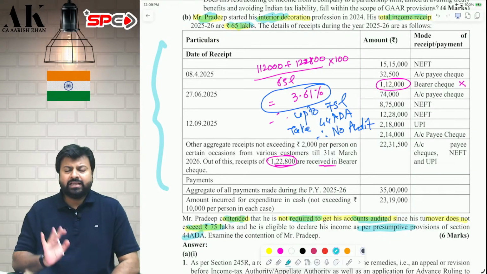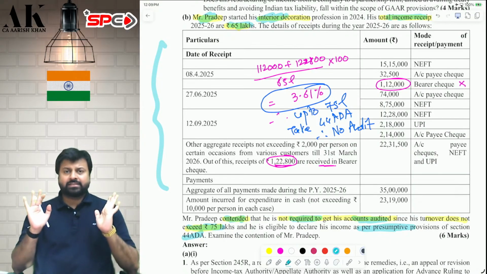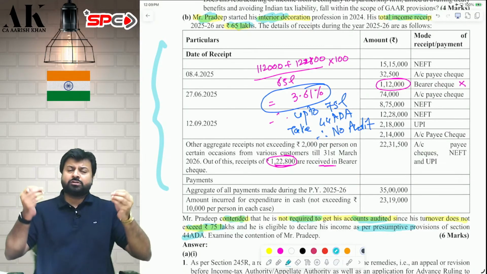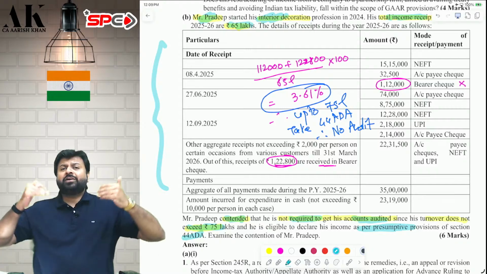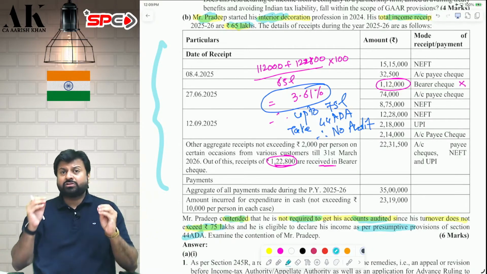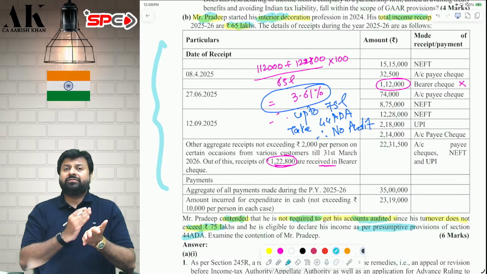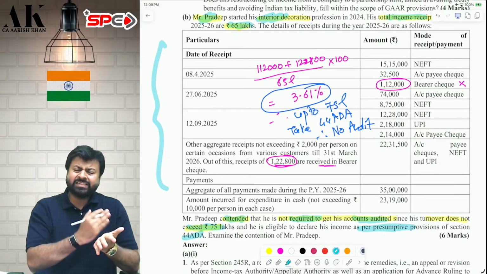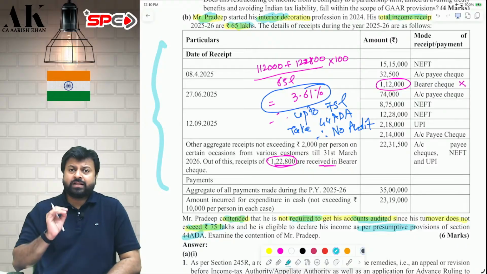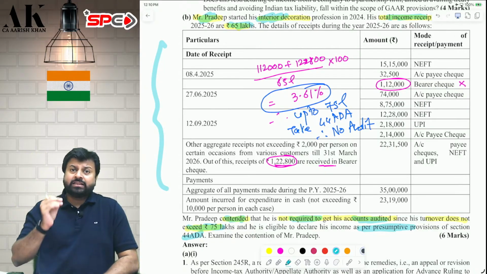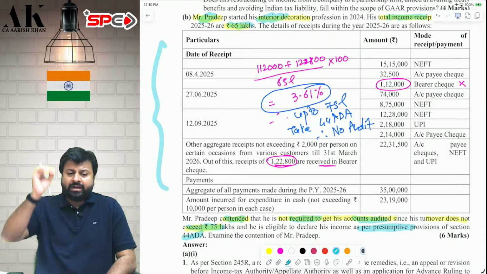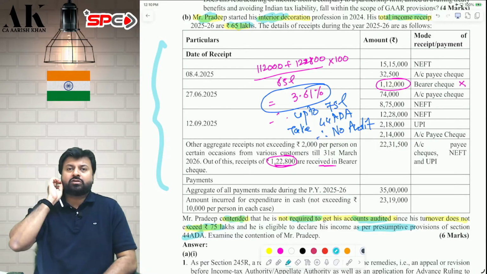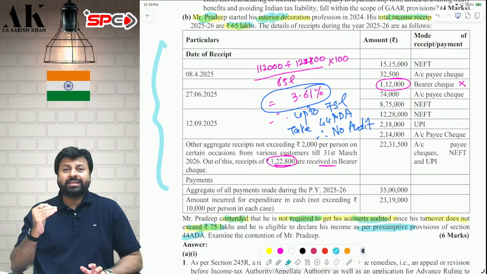How, sir? See, Pradeep's total receipts are how much? 65 lakhs. See, if your total receipts are up to 50 lakhs, you can definitely go for what? 44ADA, because Pradeep is an interior decorator. Interior decorator is covered in 44ADA. But even if your total receipts are up to 75 lakhs, in that case also you can go for 44ADA, if your cash receipts are up to 5% of total receipts. So if Pradeep's cash receipt is up to 5% of total receipts, then Pradeep can enjoy 44ADA up to 75 lakhs also. And if he enjoys 44ADA up to 75 lakhs, then he does not have to get his books of accounts audited. So we need to check whether Pradeep is coming within that 5% limit or not.